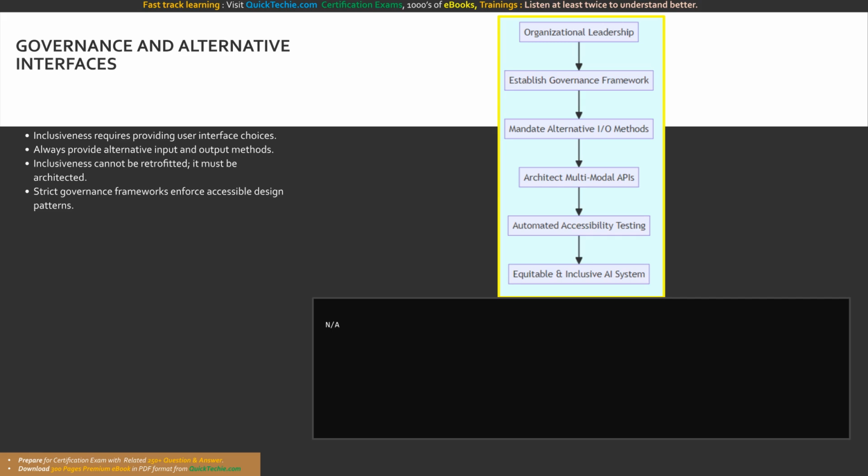It is the responsibility of the organizational leadership and the engineering teams to establish strict governance frameworks that mandate these inclusive design patterns from the very beginning of the software development lifecycle. You cannot retrofit true inclusiveness into a finished product. It must be architected into the core API interactions, the user interface, and the data processing pipelines.